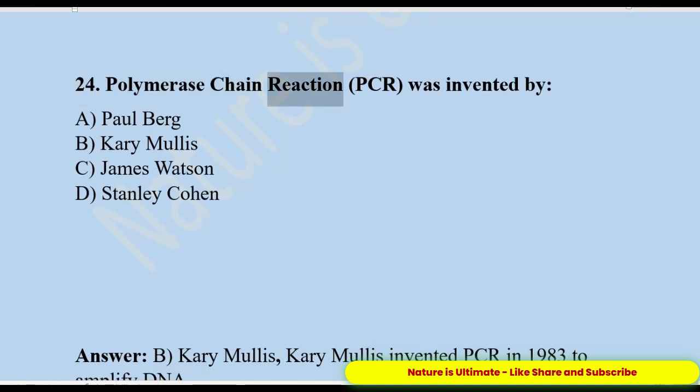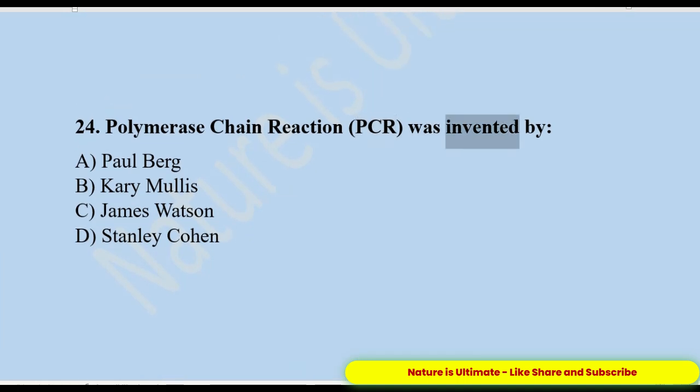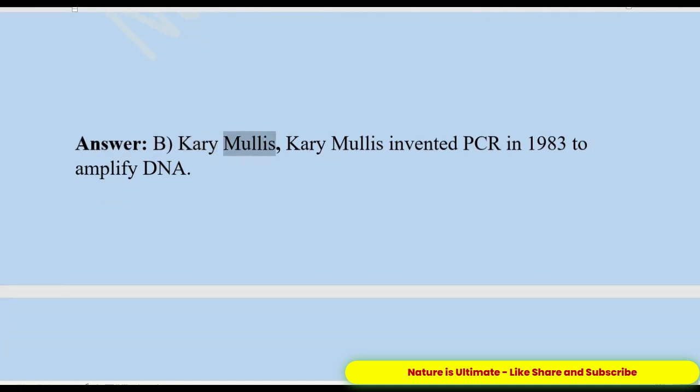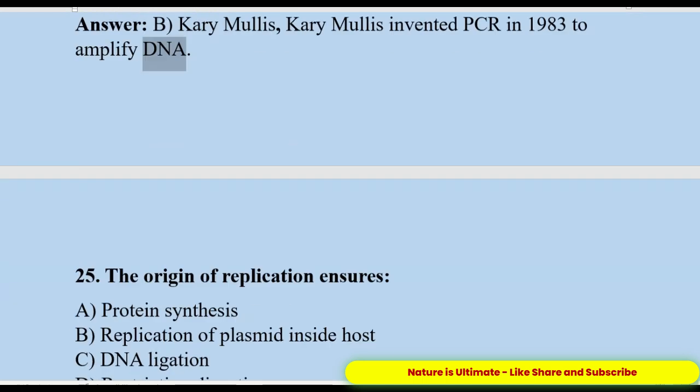24. Polymerase chain reaction, PCR, was invented by A. Paul Berg. B. Kary Mullis. C. James Watson. D. Stanley Cohen. Answer: B. Kary Mullis. Kary Mullis invented PCR in 1983 to amplify DNA.